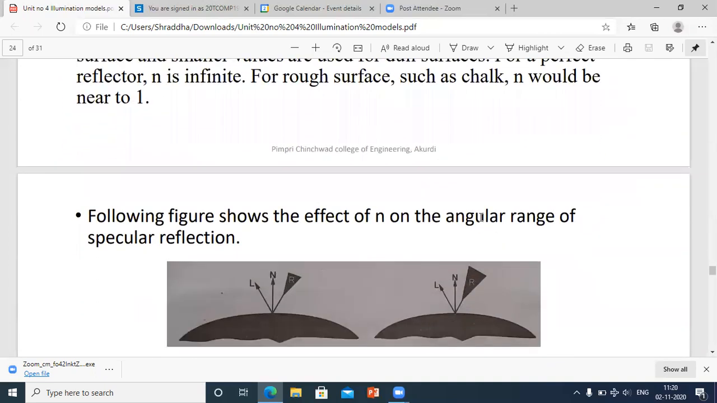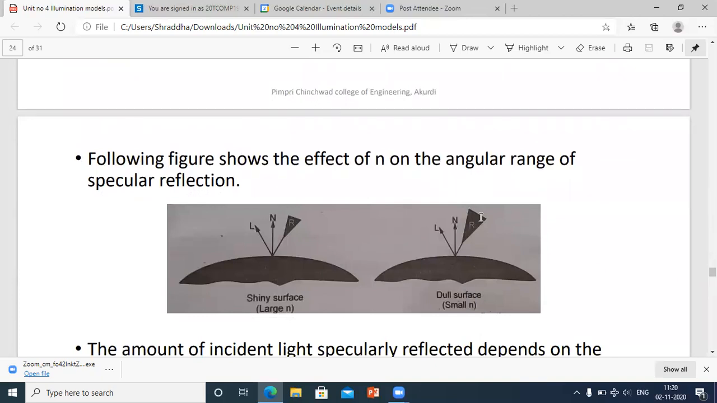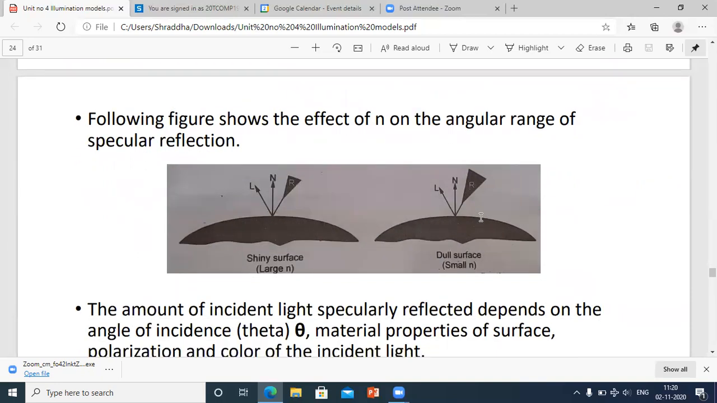Then see over here, the following figure shows the effect of n on the angular range of specular reflection. What is now the meaning of angular range? We have seen cos theta, the angle of incidence, in the diffuse and specular reflection. Same is the thing over here. This is a shiny surface to the left having large n, and to the right side we have a dull surface having small n.